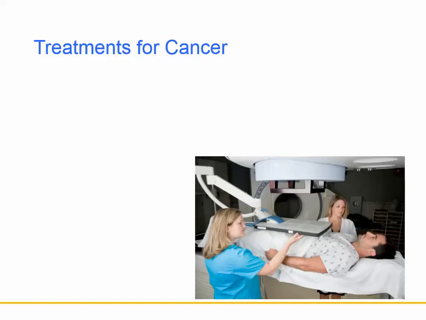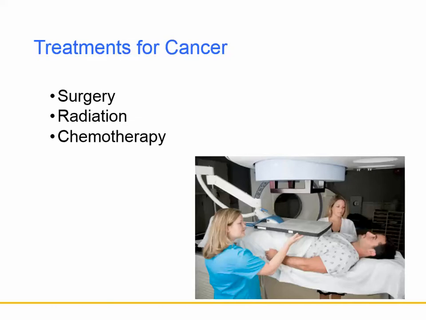The main treatments for cancer are going to be surgery to remove the tumor, and radiation to shrink the tumor. It's kind of like really, really strong x-rays they use to shrink the tumor. Then chemotherapy, and that's when they use chemicals, injected into the veins of the person, and that's a type of treatment that goes throughout the whole body.